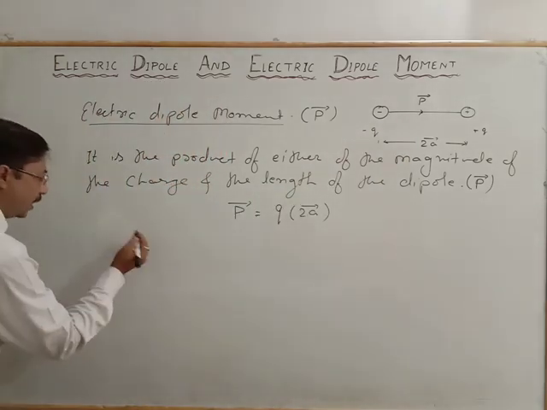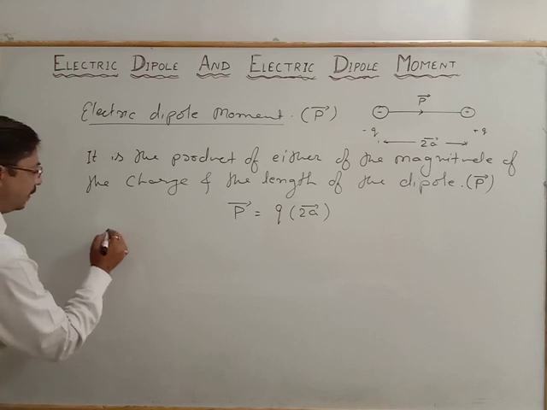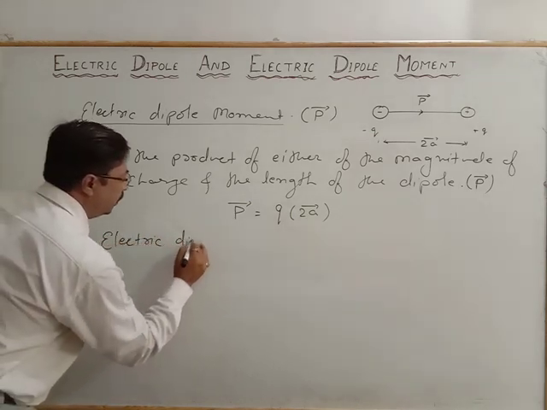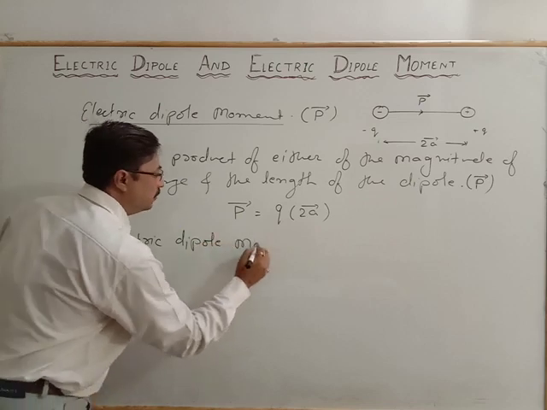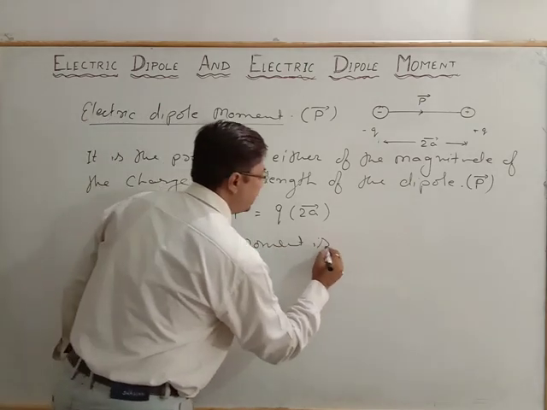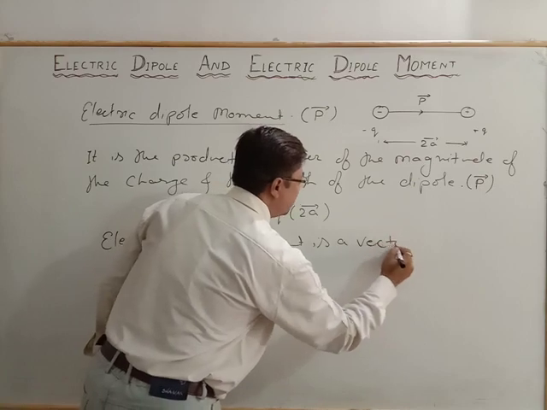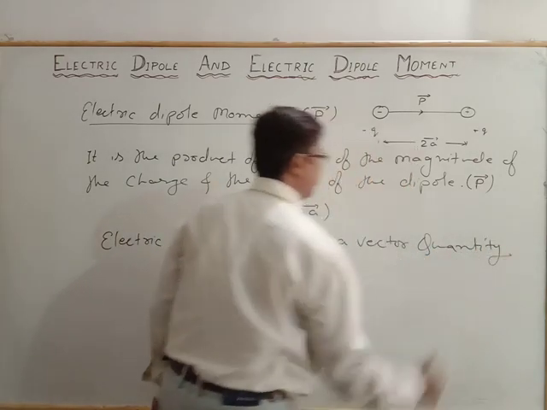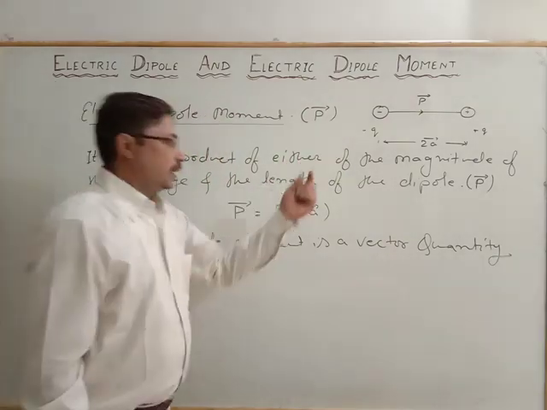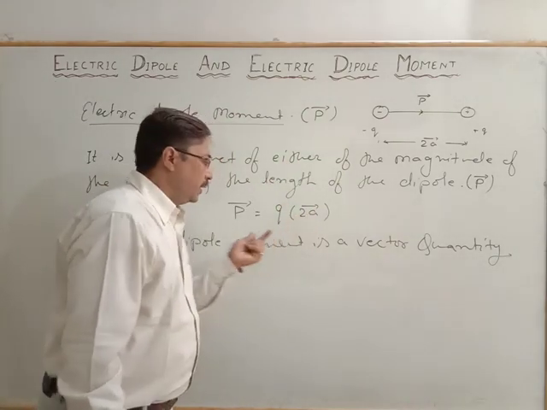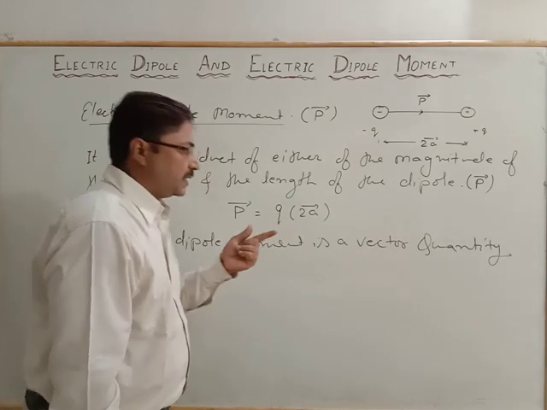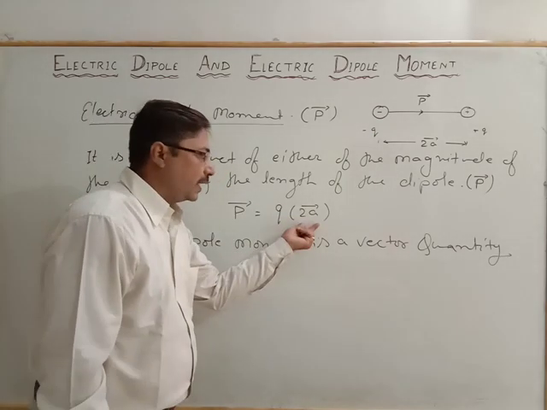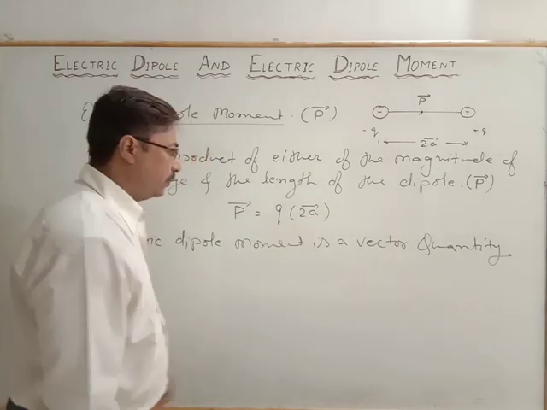We write it as the electric dipole moment. The dipole moment is a vector quantity, in a simple way, because it is the product of a vector, and here the vector is the length of the dipole.